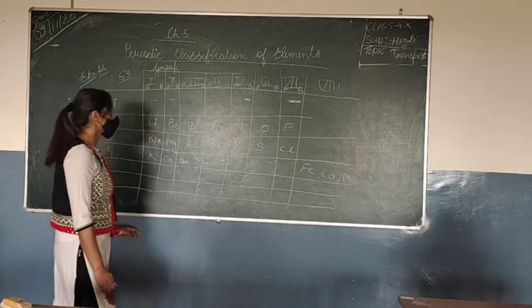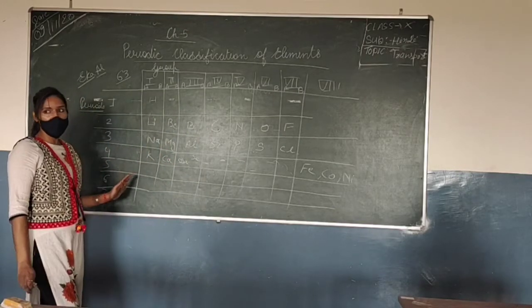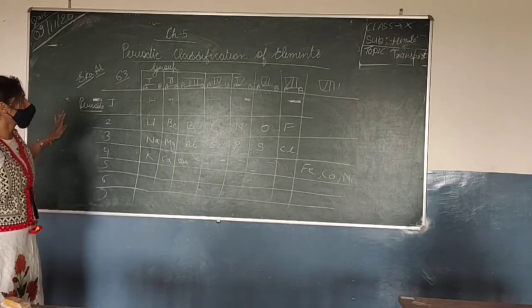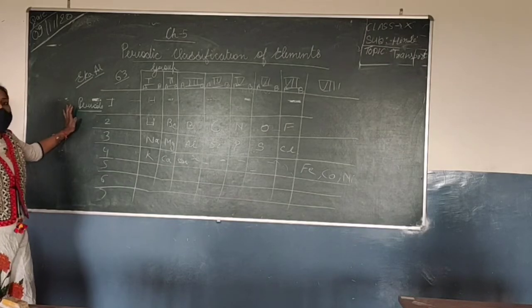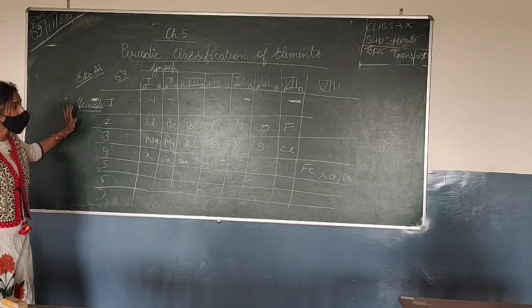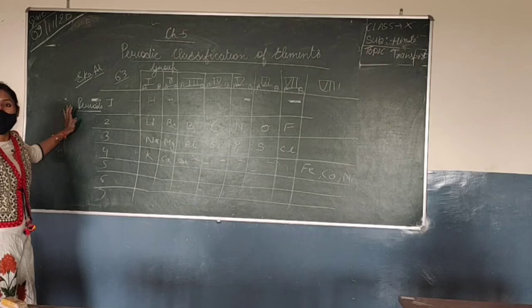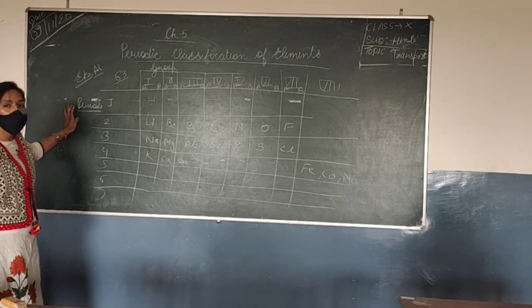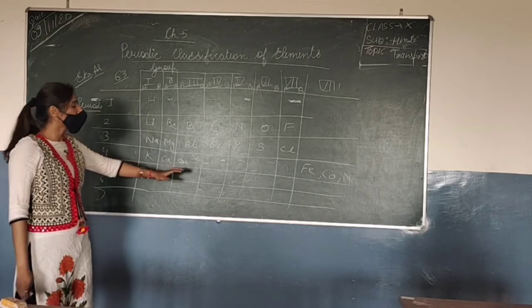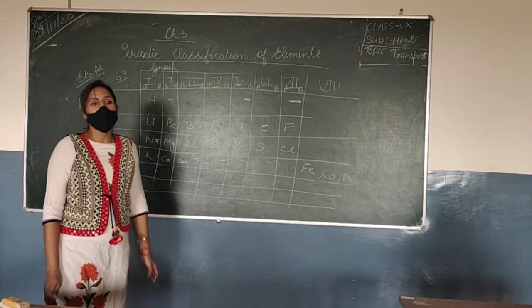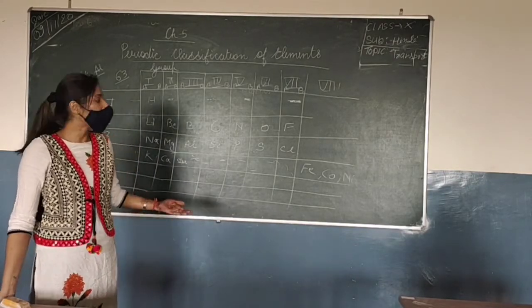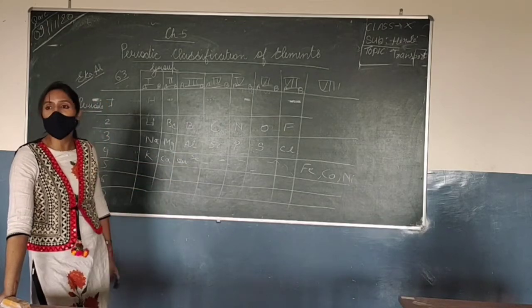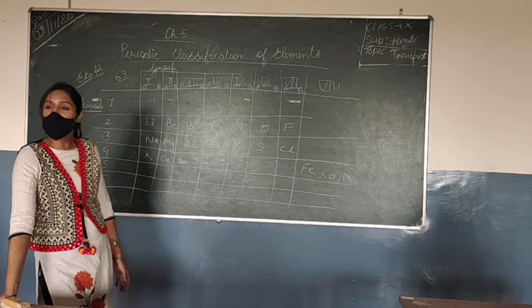Then moving from left to right, you can see here that these are the non-metals. Okay. So a separate group can be created for the noble gases, and here they are the transition elements. Okay, now, so these are some merits of the table. That is, they were arranged in an order of atomic mass in which the elements which had the same chemical or physical property were arranged in groups. The gaps were created so that in future, if elements were discovered having a similar chemical property, they can be placed easily without disturbing the table.